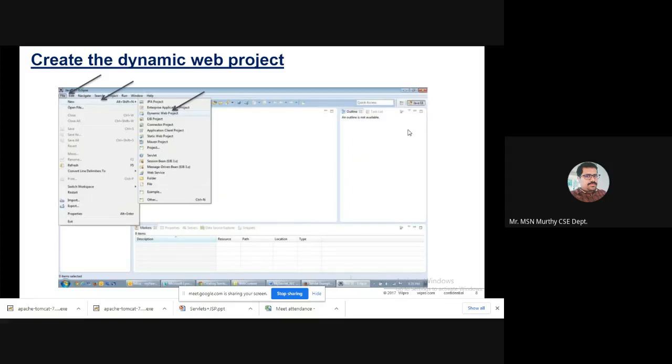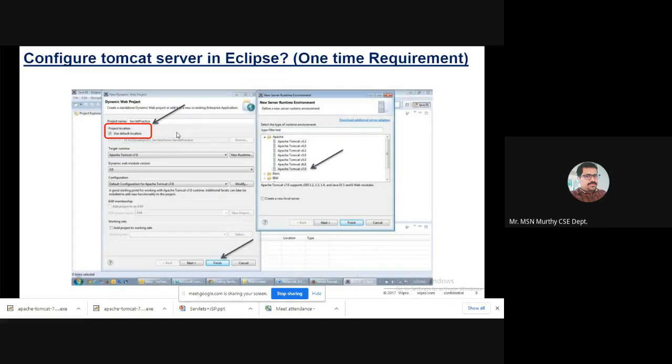Okay, so from that, you have to go to the File menu. In that, New, then Project, Dynamic Web Project. You have to choose Dynamic Web Project. Once Dynamic Web Project is chosen, you have to choose the corresponding server, new runtime, server runtime environment. So you have to choose whatever Tomcat version you have installed, Apache Tomcat 7 or 9, whatever, select it and then Finish.